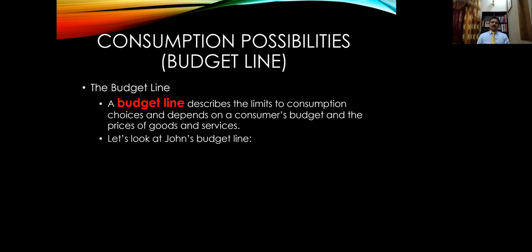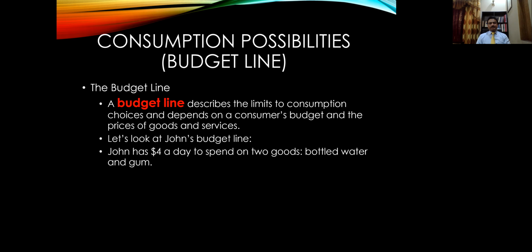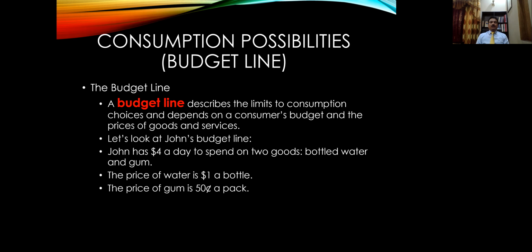We assume that Mr. John has a budget of $4 a day to spend on two commodities, or two products, which are bottled water and chewing gums. The prices of these commodities are fixed. The price of water is $1 a bottle, and the price of chewing gum is 50 cents per pack.